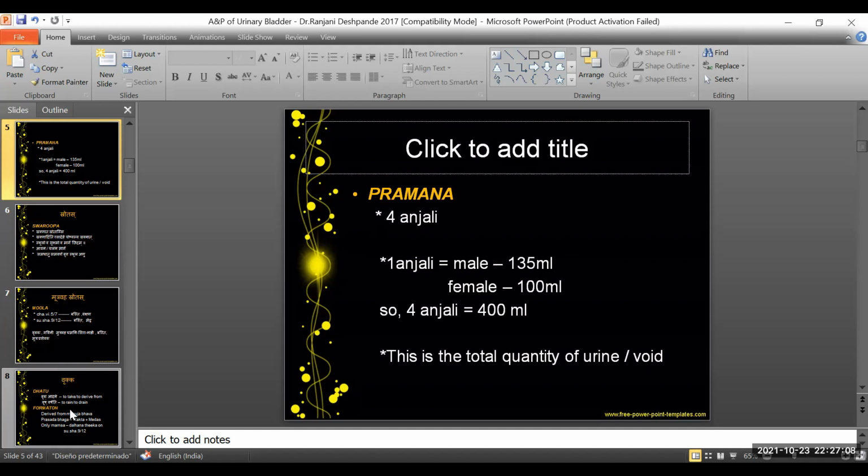So the same thing now, if we have to convert, in male, 135 ml into 4 counts to somewhere around 540 ml. In female, 100 into 4, because it is Chatvari Anjali, counts to 400 ml, wherein the range is between 400 to 540 ml of urine, which is nothing but the same quantity of urine that has been told just before. So this is the Pramana of Mutra that has been told in Ayurveda.